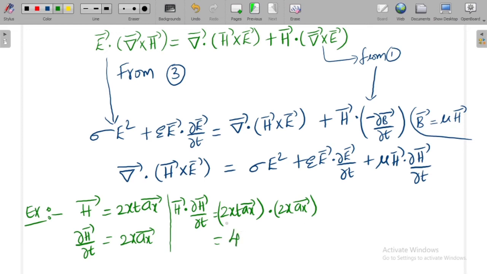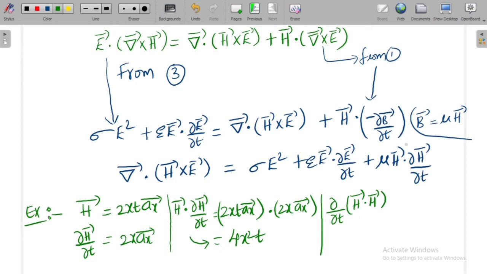So it is 2 into 2, 4 x square T. This is the value of H bar dot dou H bar by dou T. Now let me find the value of dou by dou T of H bar dot H bar.